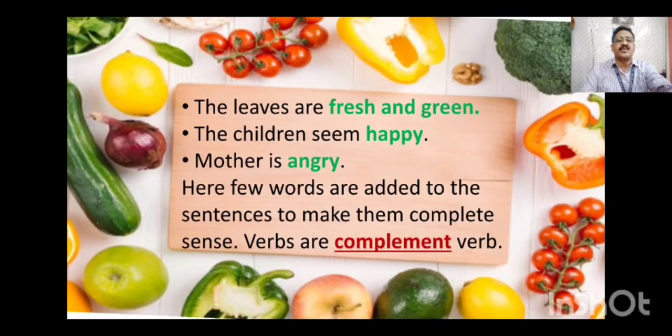The leaves are fresh and green. The children seem happy. Mother is angry. Here we can see all three sentences end with a full stop, and after the verb there are some words to complete the sentence into a meaningful sentence. Here a few words are added to make them complete in sense. These verbs are complete, called complement verbs, not incomplete verbs, because here some words are added after the verbs are, seem and is to make it a complete sentence.